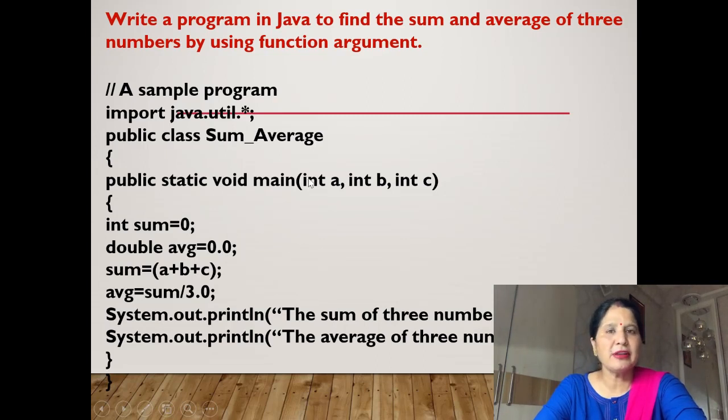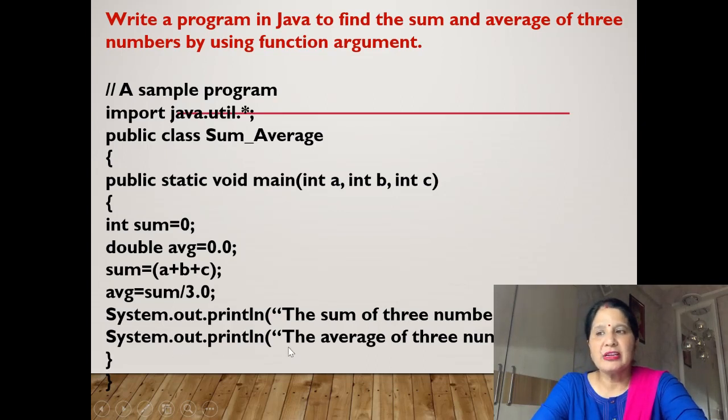Here we will find sum and average, so we will take int sum = 0 because we don't know the sum, and sum we will take as int. Why? Because we are taking these numbers in integer form without decimal. But average we are taking in double. Why? Because we will divide the sum by 3, since we are taking three numbers, and when we divide, the result can come in decimal form also, so we will take double avg. It is also 0.0 because we don't know the average.